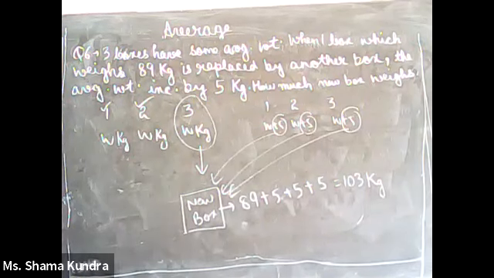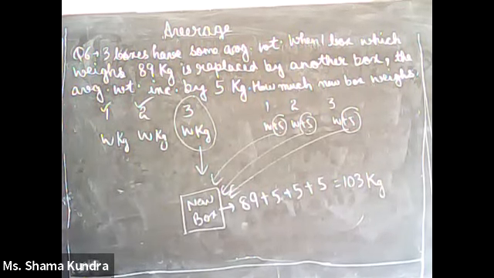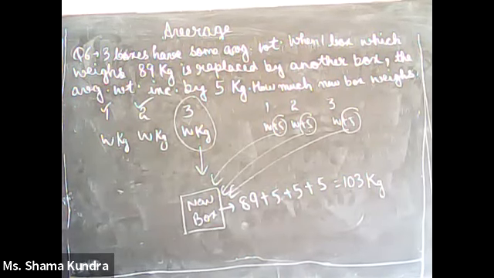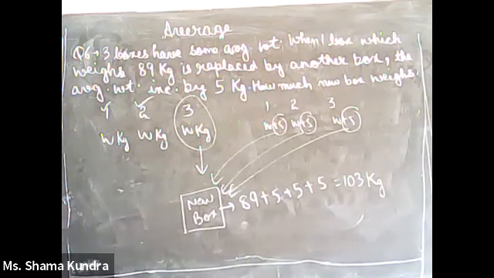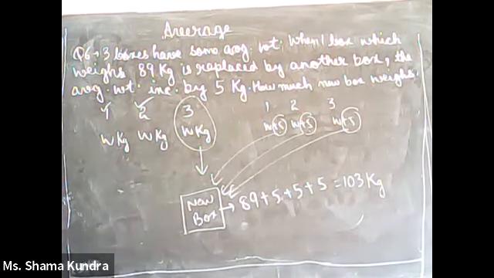Now over here we have written plus 5 plus 5 plus 5. We can write it like this also: 5 kg increase for one box. For three boxes, how much increase? 5 kg into 3 boxes means a 15 kg increase. So the weight of the new box should be 89 plus 15, which is 103.